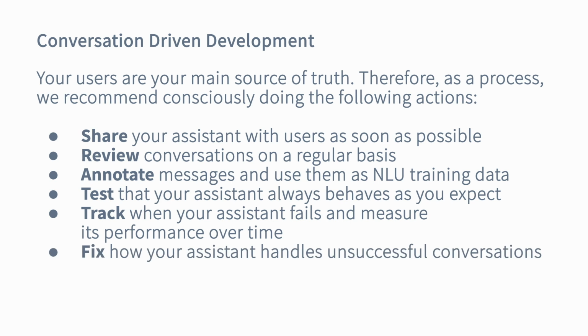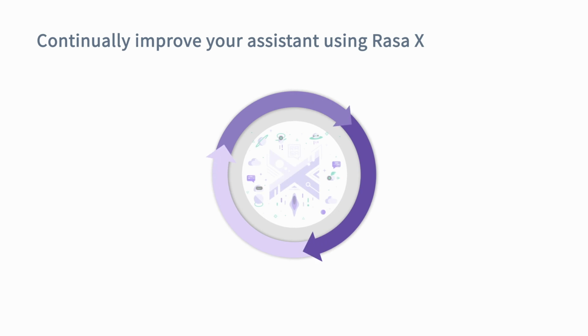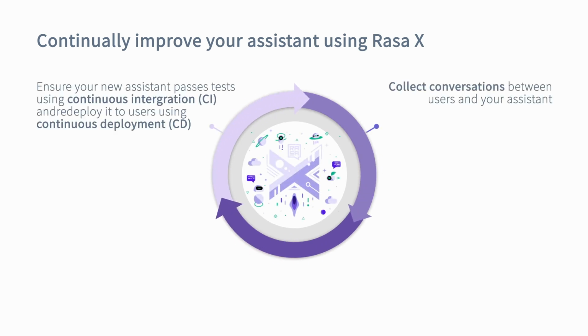Now, these steps describe a process, but this process is not a linear one. You'll circle back to the same actions as you keep developing. Every time that you share a new version of the assistant, you have the opportunity to collect conversations between your assistant and the end users. You can review the conversations, label new data, and find ways to improve the assistant. You're even able to add test cases that can be checked automatically at every new deployment, which means that each new iteration won't just improve the assistant, but it can also improve the continuous integration, continuous deployment pipeline by creating a more complete test coverage.